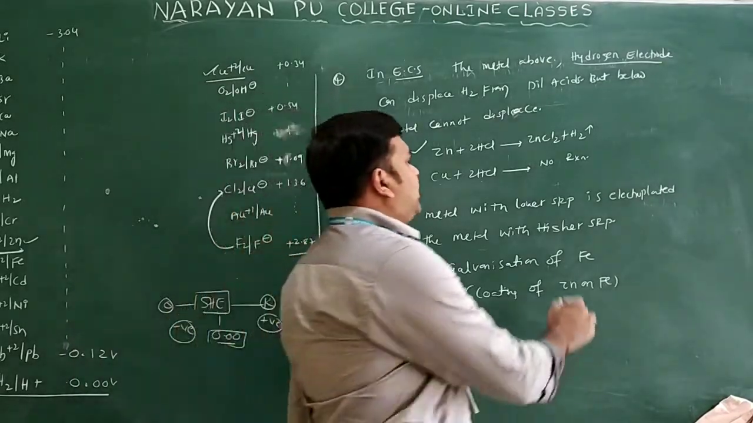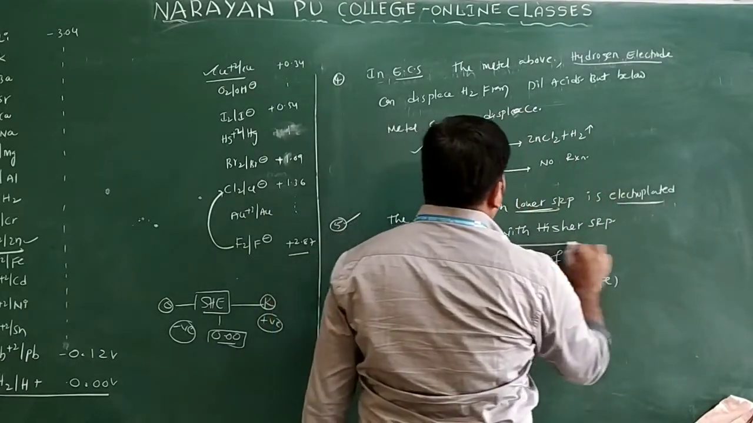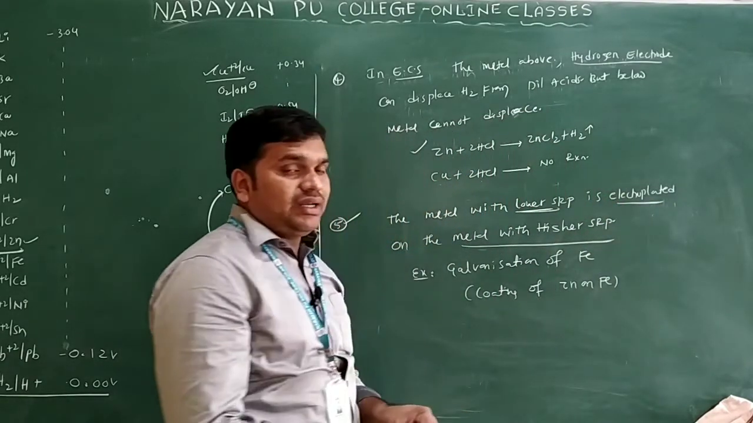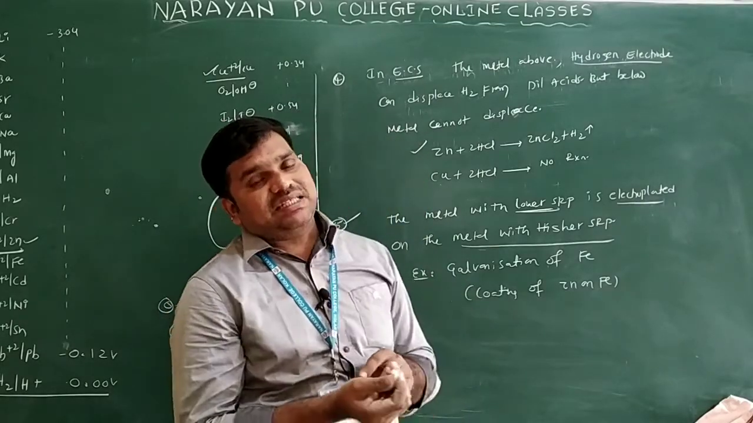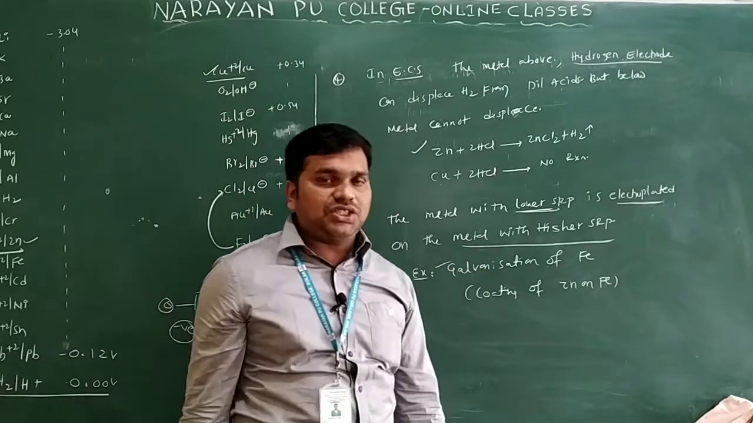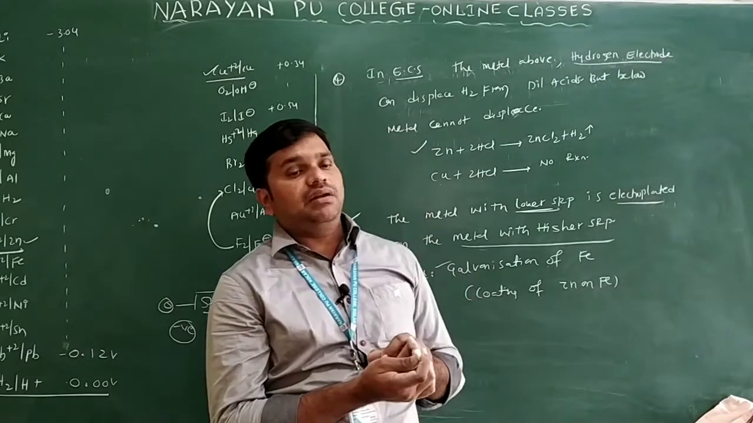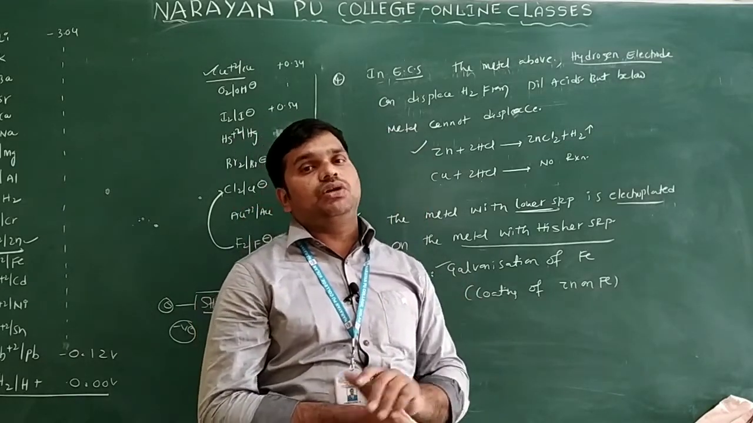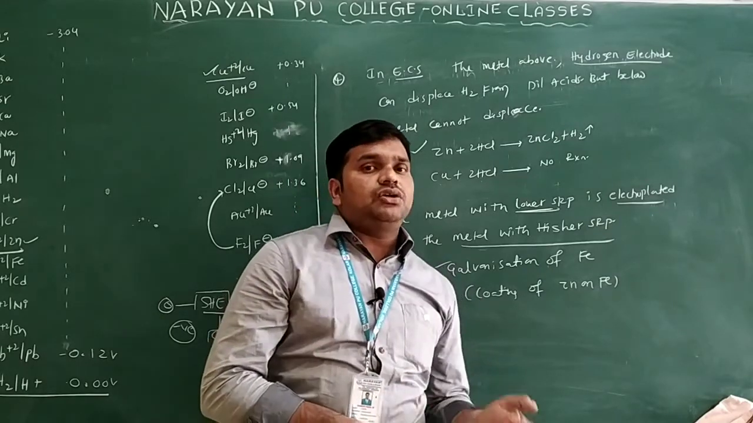Now we can see one more application we have. The metal with the lower SRP is electroplated on the metal with what? Higher SRP only. We are taking the lower SRP metal. Lower SRP is electroplated on the higher SRP. Okay, I will tell how it is. The example I told here is galvanization of iron. Galvanization of iron means on the iron metal we add a coating of zinc to prevent rust, or we can say corrosion. So why are we doing this here?